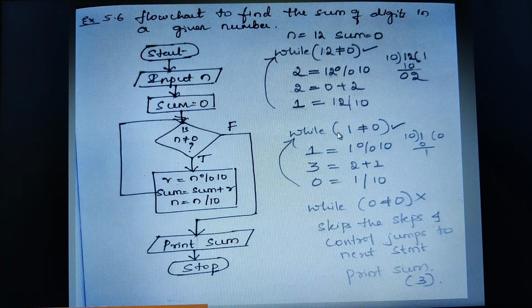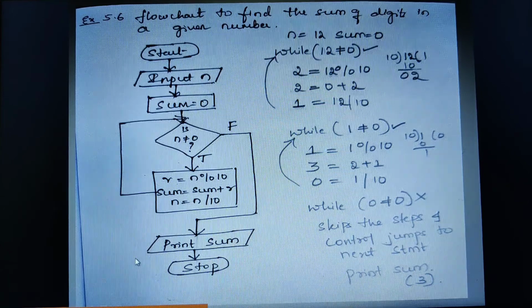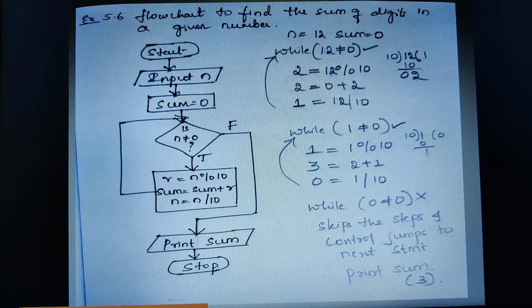Again repetition takes place. While 0 is not equal to 0, the condition becomes false. Once this condition becomes false, you are not executing the loop here. In fact, your control goes to the next statement, which is to print the sum. When I print the sum, its latest value is 3, so I'll print the value as 3. Finally, I get an output as the sum of the digits in the given number 12 is 3. I'm going to print the value directly, and finally I'm going to stop. So this is how we draw the flowchart to find the sum of digits in a given number.